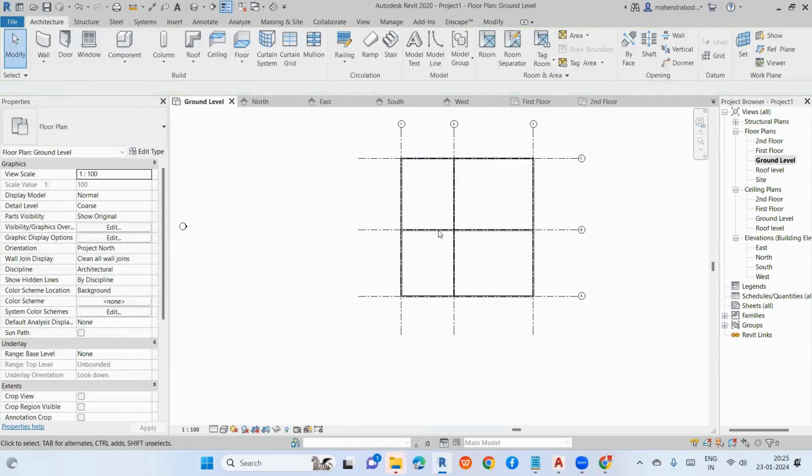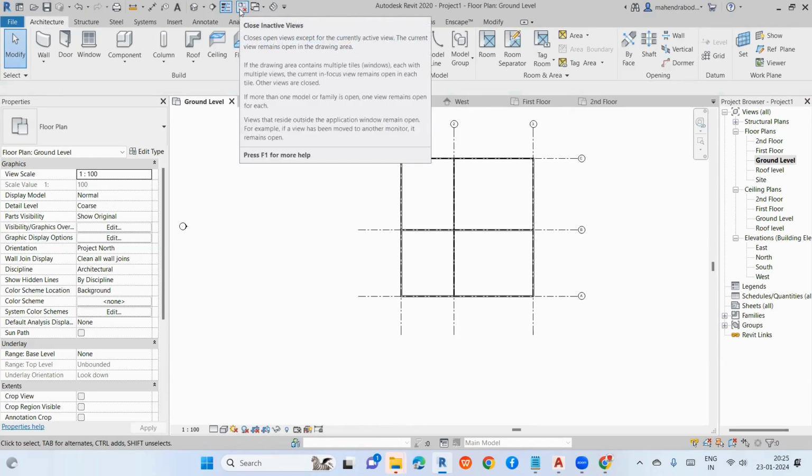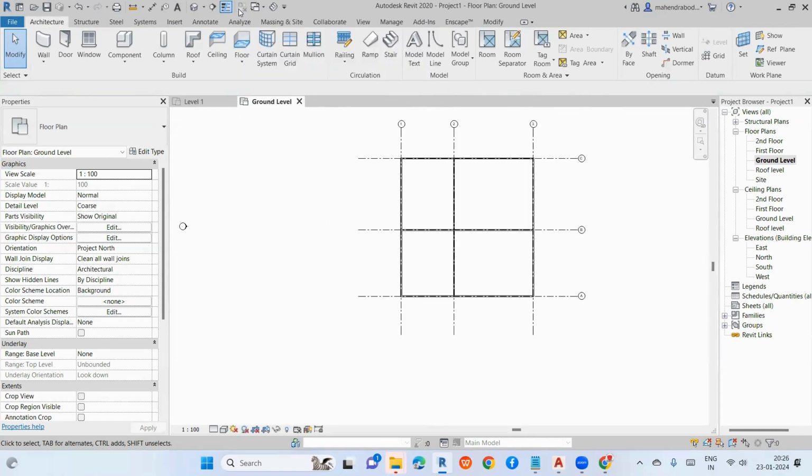So I've created some walls here. Okay. If you want, let's see, for example, a lot of windows are open. If you want to close these windows, I mean you want to see only the ground level, there is an option here, close inactive views. Just click here. It will close. Otherwise, you can close from here also.